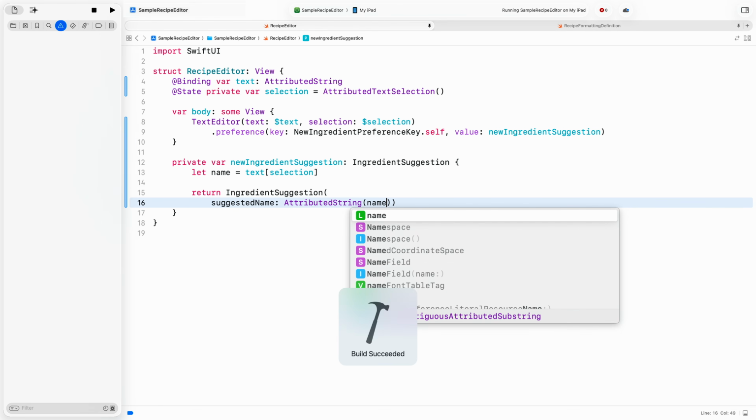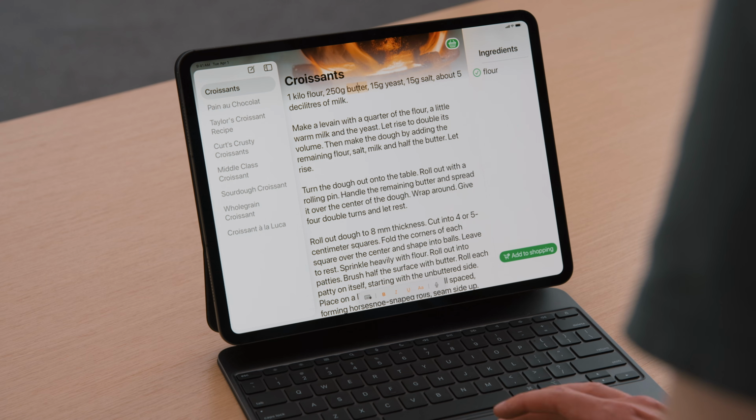That's awesome. Now, when I run this on device and select the word butter, SwiftUI automatically calls my property NewIngredientSuggestion to compute the new value, which bubbles up to the rest of my app. My inspector then automatically adds the suggestion at the bottom of the ingredient list. From there, I can commit it to the ingredient list with a single tap. Features like that can elevate an editor to a beautiful experience. I'm really happy with this addition.